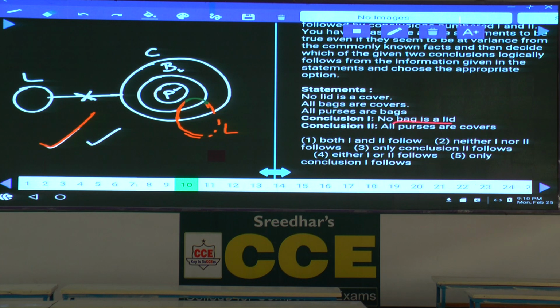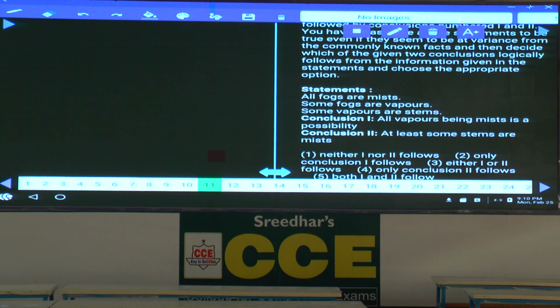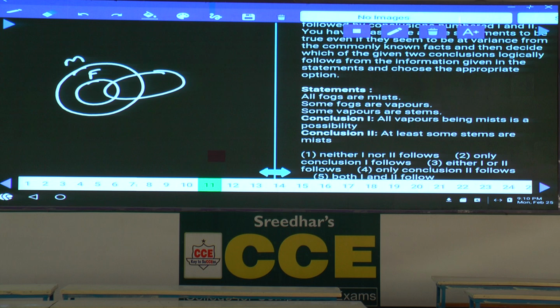Then what is your answer? Both 1 and 2, choice 1 is the answer. Question number 10, choice 1. Then the 11th one. Now question number 11, all fogs are mist. All these fogs are mist. And some fogs are vapors. Some of the fogs are vapors. Some vapors are stems.